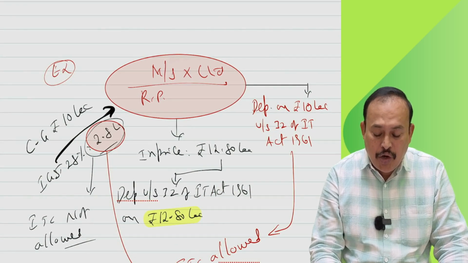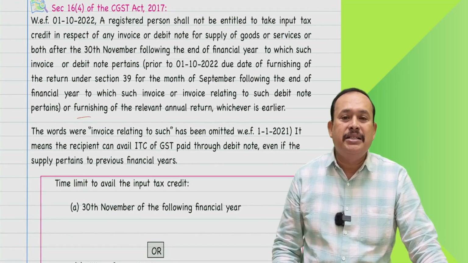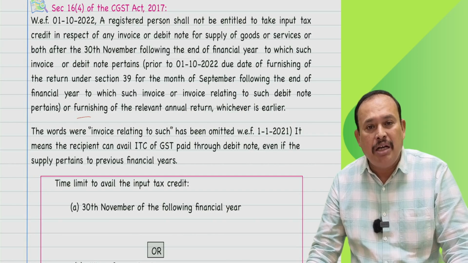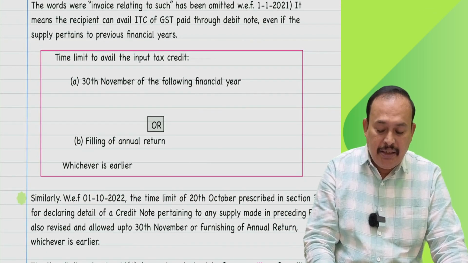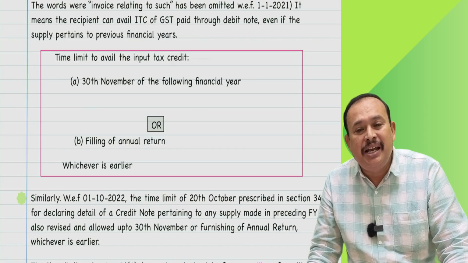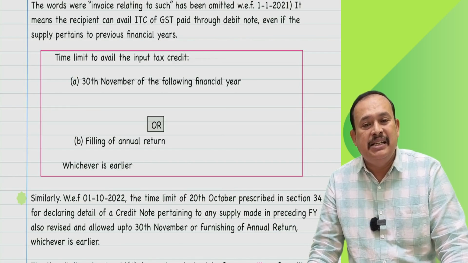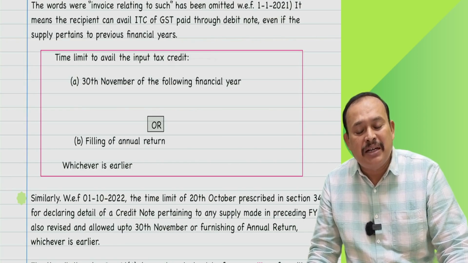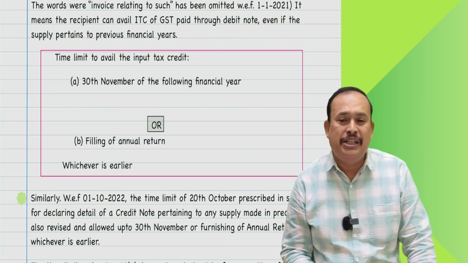Furthermore, referring to you for your kind consideration: the time limit for availing the input tax credit under Section 16, subsection 4. What does it talk about? It talks about the time limit for availment of input tax credit. 30th November of the following financial year or filing of the annual return, whichever is earlier, is our time limit to avail the input tax credit.